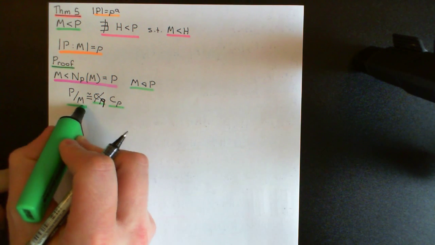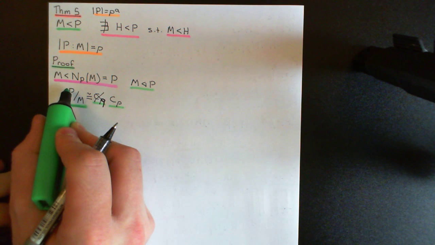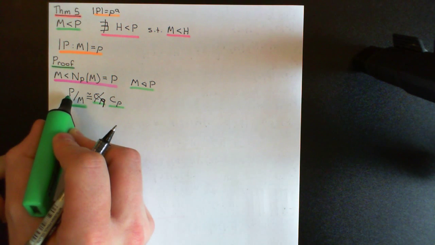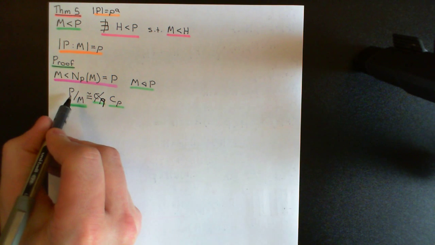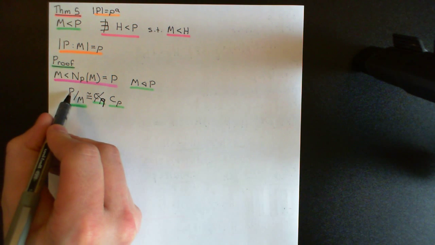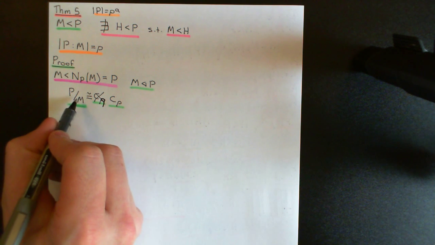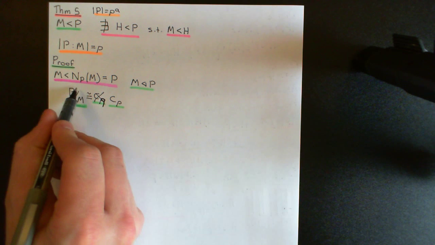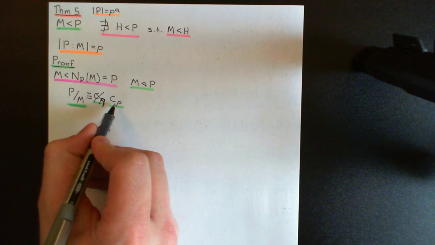Because whatever the order of this is, it must be a divisor of the order of the original group capital P, because if you think about what the order of this quotient group is going to be, it's going to be the order of P, which is p to the power of a, divided by the order of the maximal subgroup here. So this thing is going to end up a power of p. We're saying that it has to have a prime number of elements in.